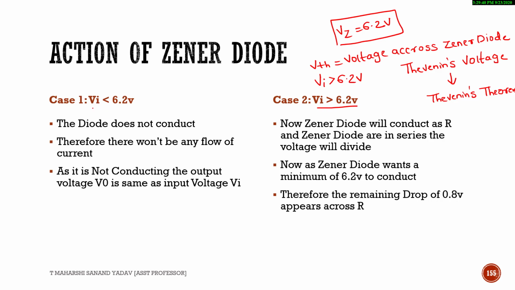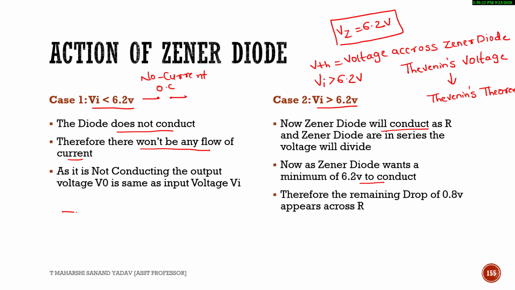See here, if V input is less than 6.2 volt, the diode does not conduct, whereas when V input is greater than 6.2 volt, the diode will conduct. Next, if the diode is not conducting, it means that it is open circuited. So if it is open circuited, there is no current. There won't be any flow of current if the input voltage is less than 6.2 volt. Zener diode wants a minimum of 6.2 volt to conduct. And here, as it is not conducting, the output voltage is the same as the input voltage.